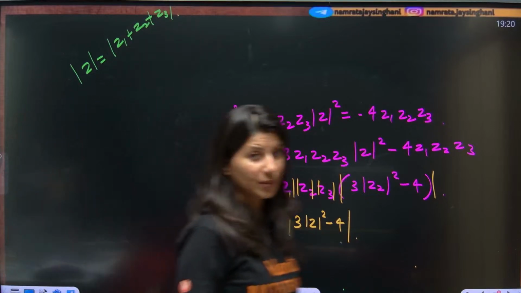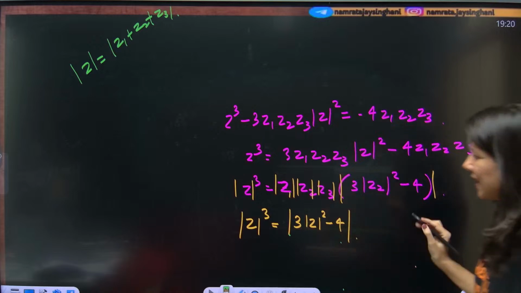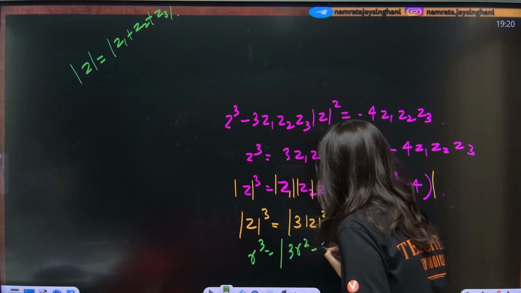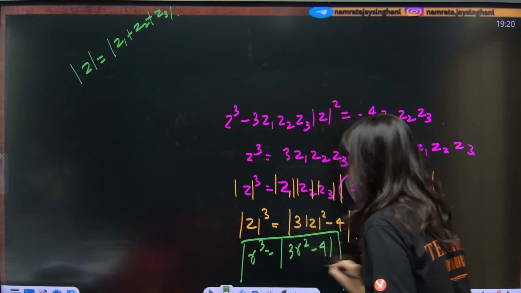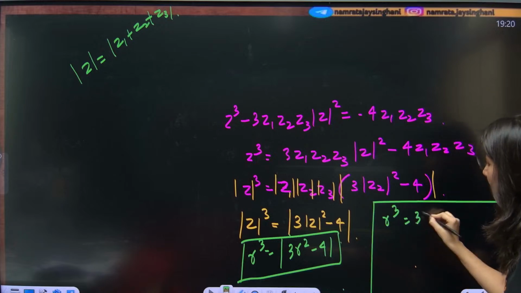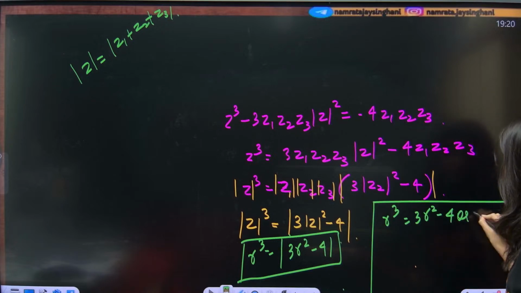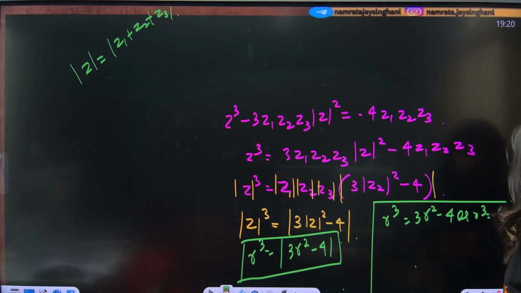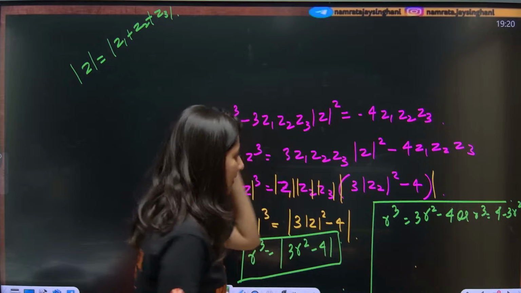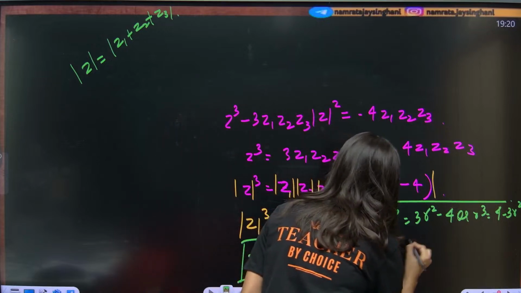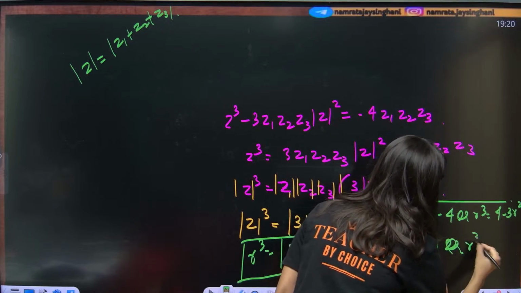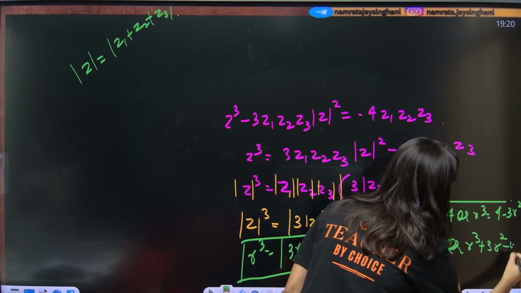Now this is a modulus. Let us put z as r. r cube is equal to modulus of 3r square minus 4. You are looking for the value of r. So obviously r cube is equal to 3r square minus 4, or r cube is equal to 4 minus 3r square. Basically, the modulus will get opened with a positive and negative sign. So the first equation is r cube minus 3r square plus 4, or the second equation is r cube plus 3r square minus 4 equals 0.